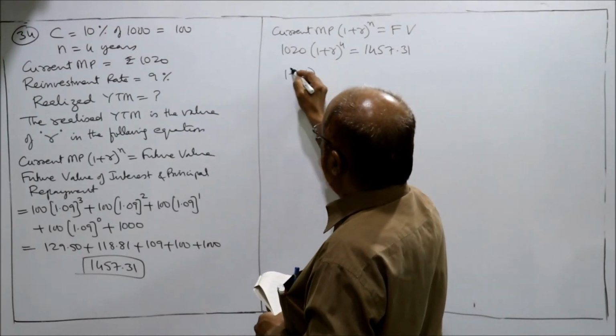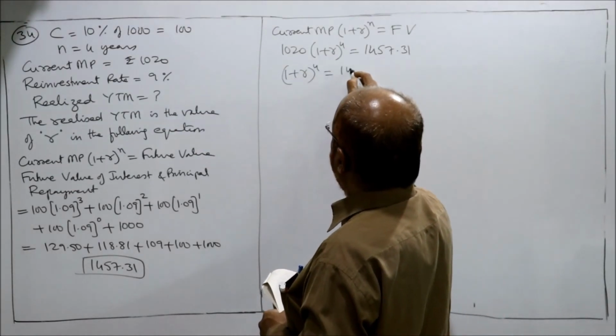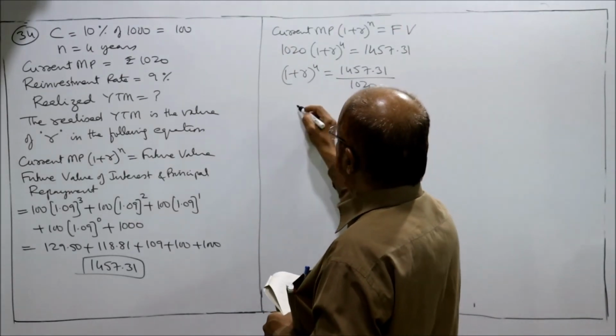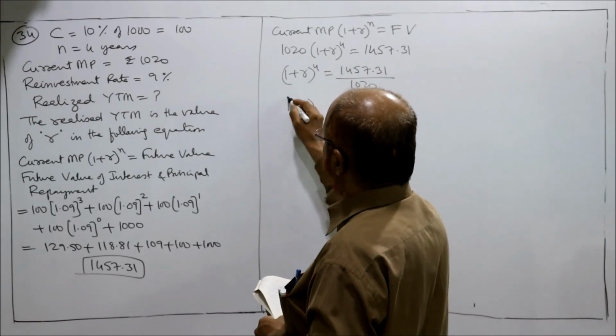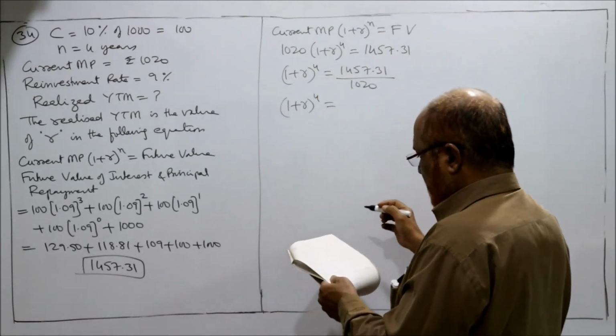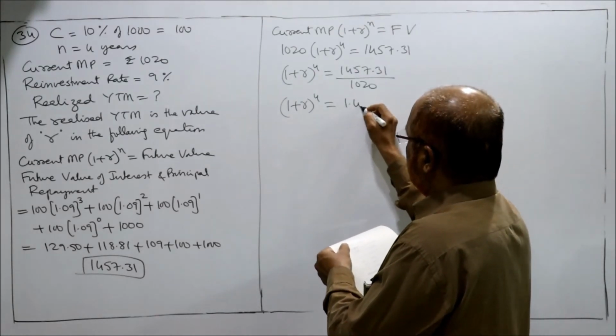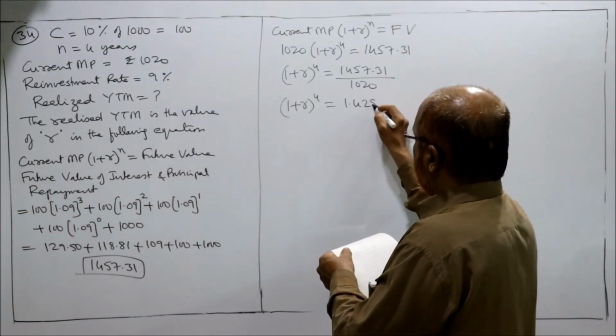So 1 plus r to the power of 4 is equal to 1457.31 divided by 1020. If you divide, you will get 1.4287.